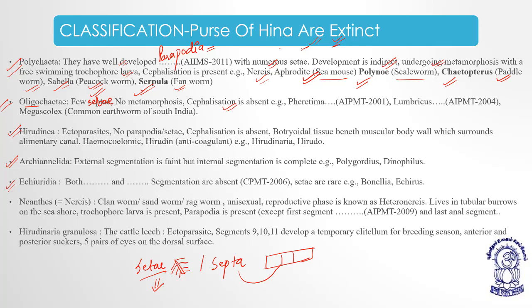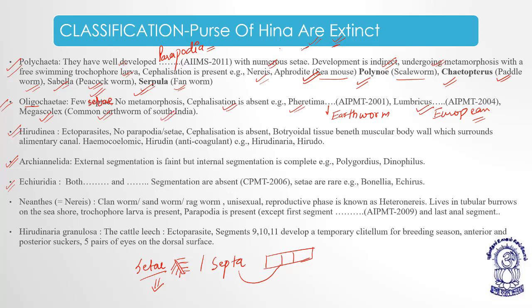Example, Pheretima posthuma, that is the earthworm. Lumbricus is the European earthworm. And we have Megascolex, the common earthworm of South India.